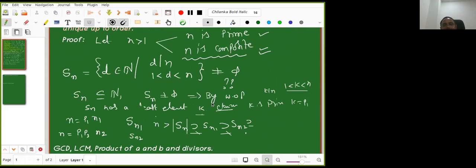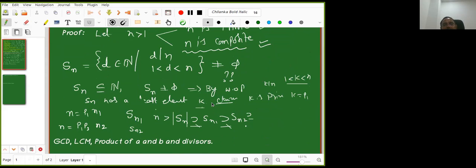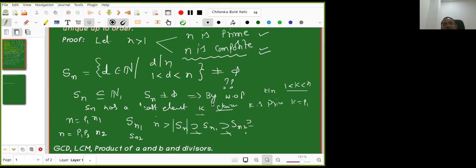Now I proved k is prime. So n is equal to p1 times n1, where p1 is a prime. Also p1 is the smallest prime. Now if n1 is prime, I am done. If not, I can take S of n1. As Sankriti told, the wonderful thing is that S of n properly contains S of n1, and so on. We cannot go on infinitely like that. We have to stop after some stage. So n is equal to a product of primes.